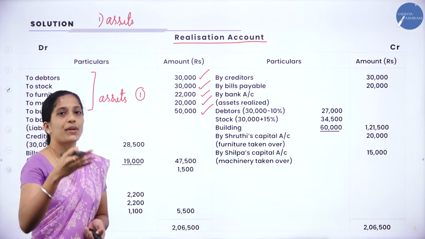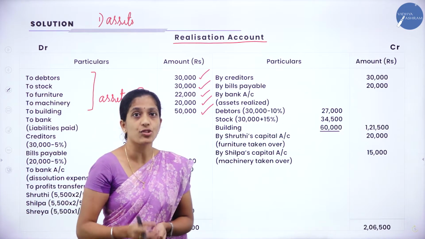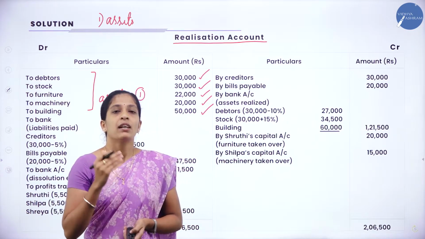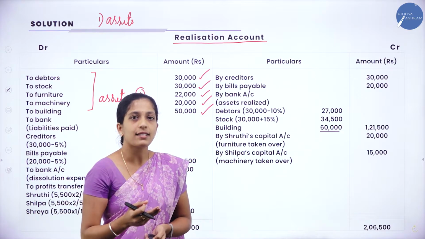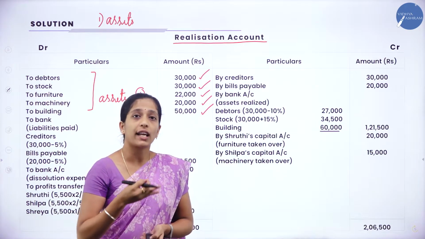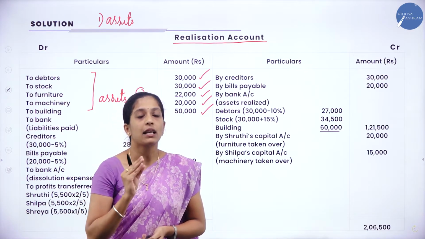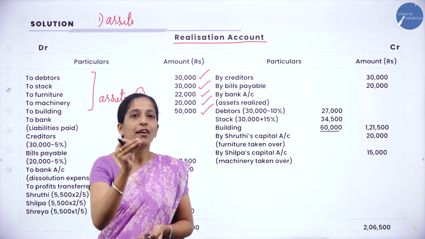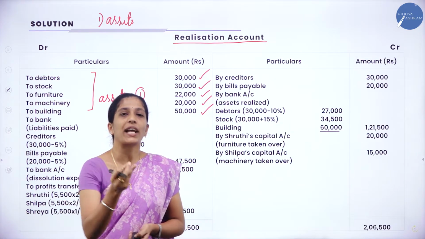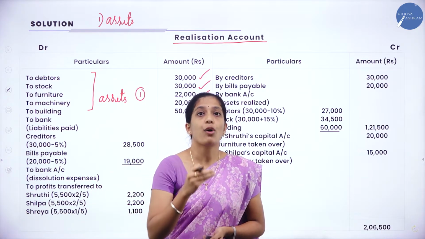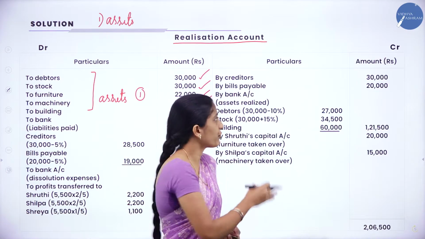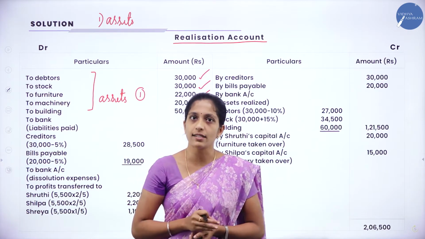Next step, we have to bring all the liabilities together except partners loan, partners capital, reserve fund or any other general reserves as well as profit and loss account. Except these 5 items, we have to bring all the liabilities, or you can remember it as outsiders liability.